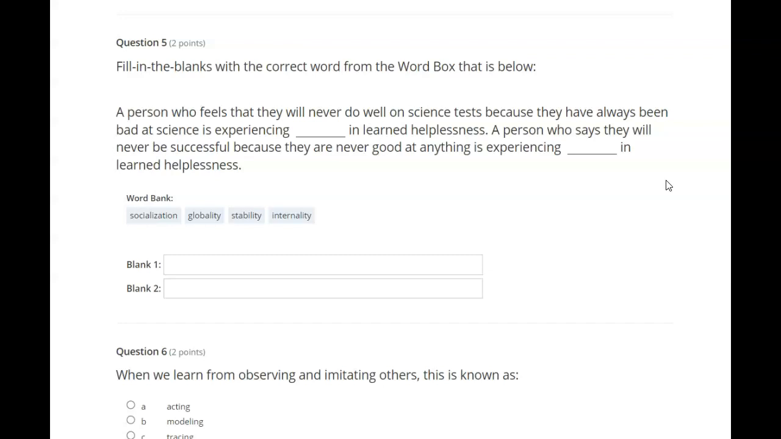Fill in the blanks with the correct word from the word boxes below. A person who feels they will never do well on a science test because they have always been bad at science is experiencing blank in learned helplessness. A person who says they will never be successful because they are never good at anything is experiencing blank in learned helplessness. Socialization, globality, stability, internality.